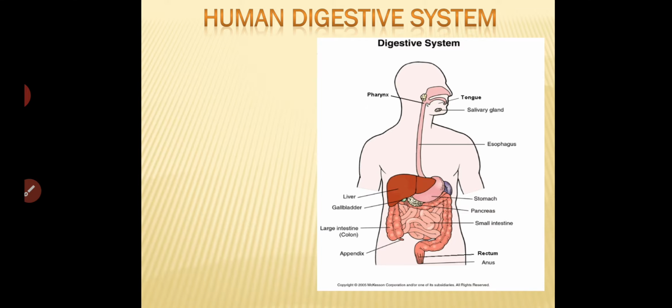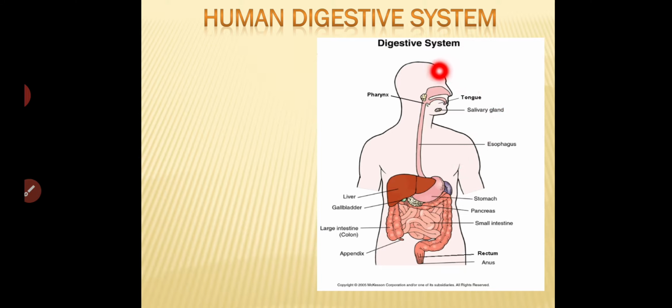So next we are going to study the human digestive system. So students, already we are familiar with the digestion process: how we are taking the food, how important plants are, and animals, carnivorous animals, all that we studied. Now we are going to study the internal parts of the body, how they are working. So let us start one by one.